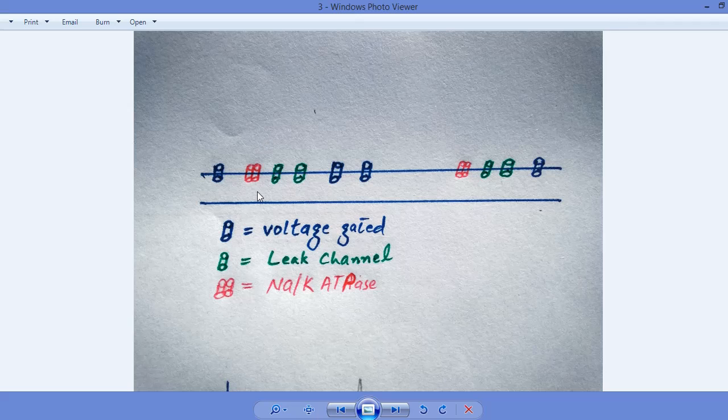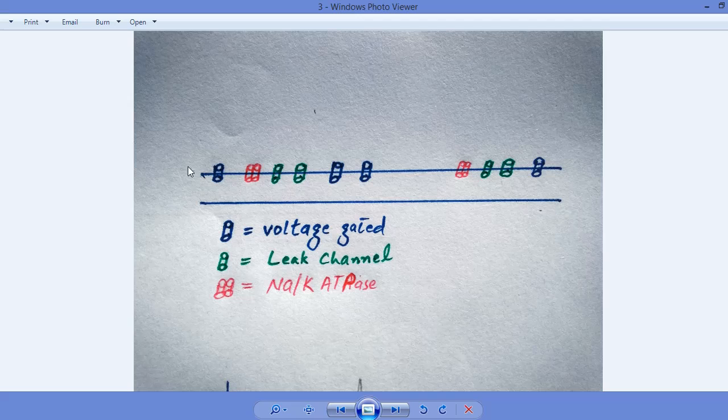This is mandatory: by the transfer of three sodium out, two potassium are transferred in, and this goes actively. This helps in the maintenance of the resting state, or in achieving the resting state from the active state.